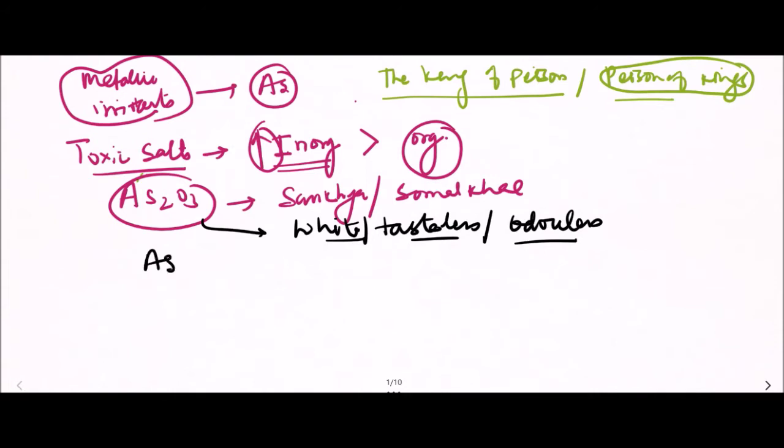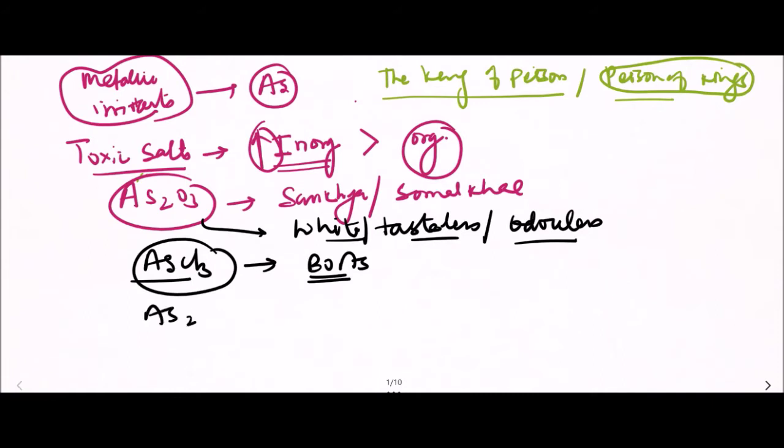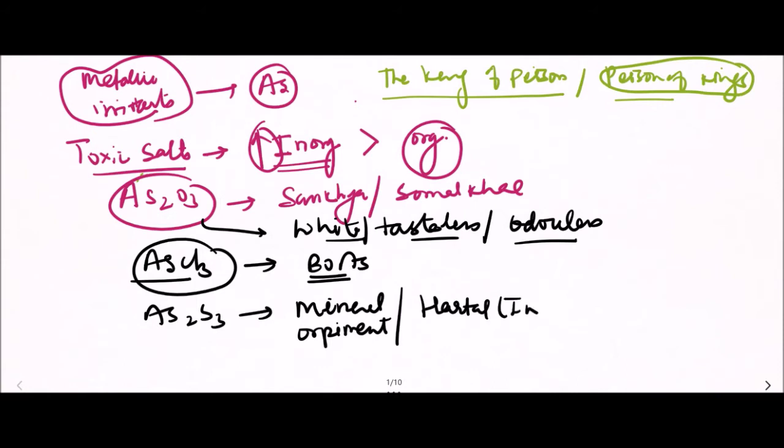Now we have arsenic trichloride, and arsenic trisulfide. It is also known as mineral or piment, or especially in India, it is known as hartal. In India, arsenic trisulfide is known as hartal.